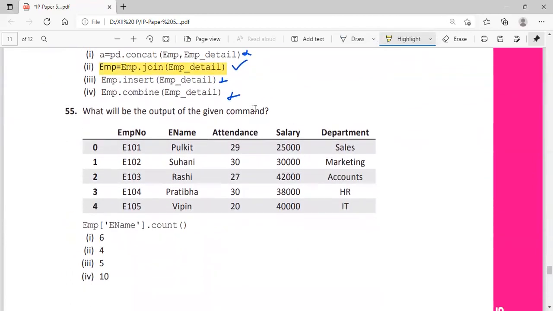What will be the output of the given command emp of ename dot count? Count is the function which will return the number of non-NaN values. Is there any NaN value in this column ename? 1, 2, 3, 4, no NaN values, and 5 values are there. 1, 2, 3, 4, 5. So it will return the answer as 5.